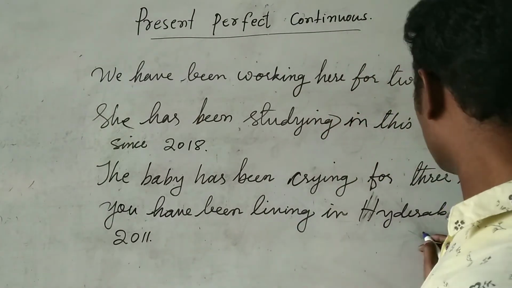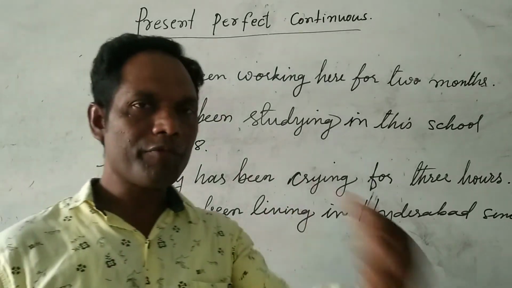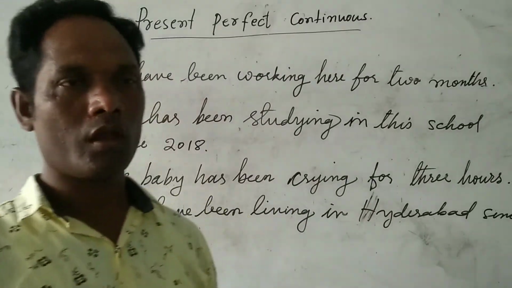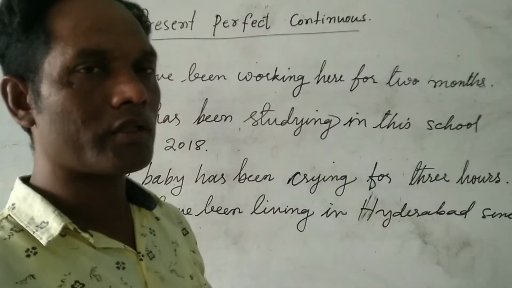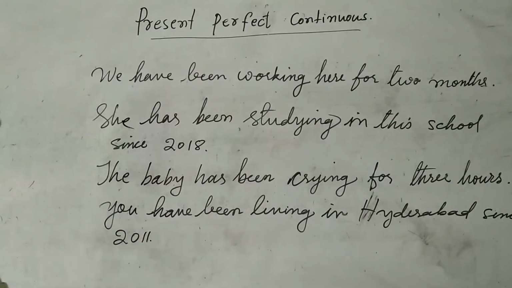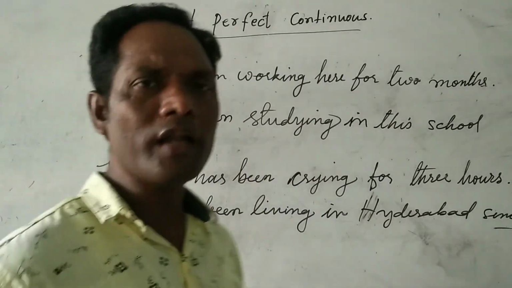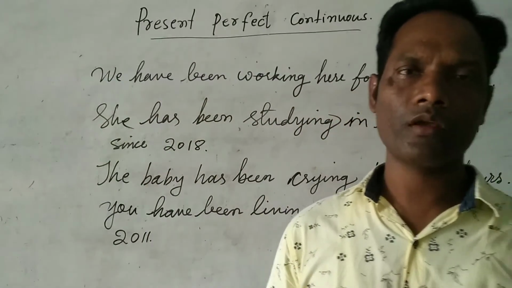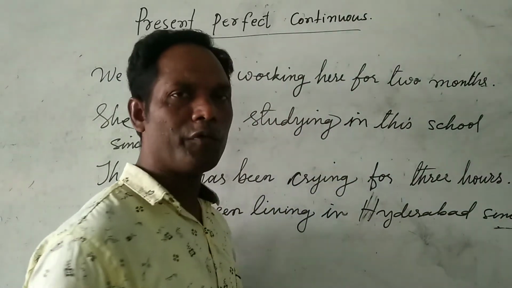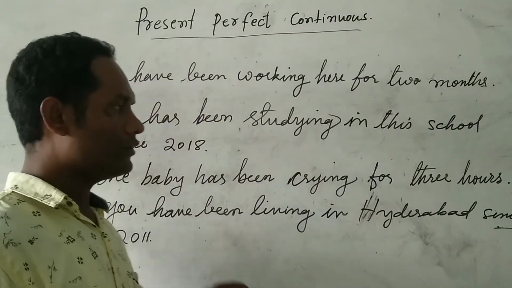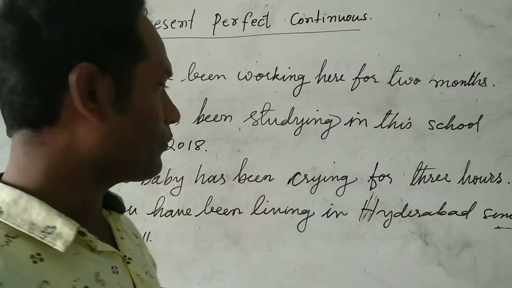So here what happens? We use since to show the point of time, to emphasize when we started. If you want to say the period of time, no need to use since. If you want to say the period of time, a couple of years or months or days, what would you say?